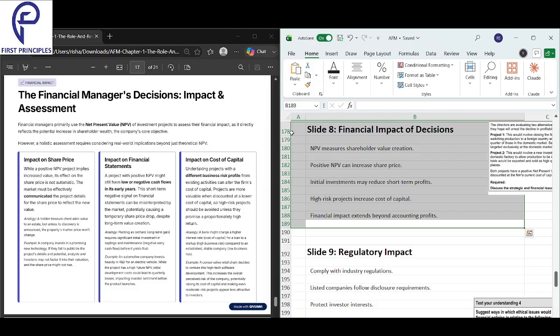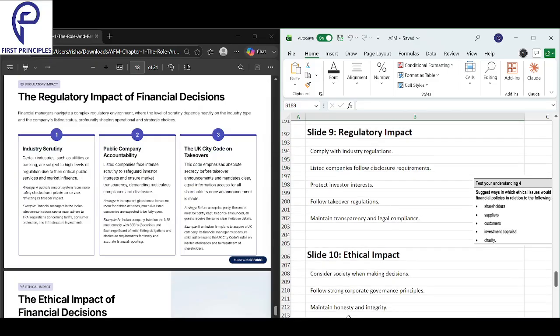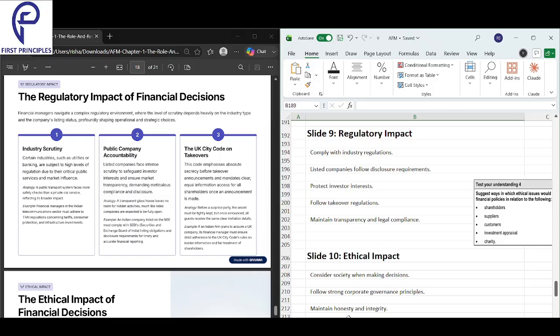Okay, moving on to the regulatory impact. What will be the regulatory impact of the decisions taken by the manager? Number one is comply with industry regulations. It's important that you comply with industry regulations. Listed companies follow disclosure requirements. What do listed companies do? They follow disclosure requirements and protect investors' interests. They follow takeover regulations, and maintain transparency and legal compliance.